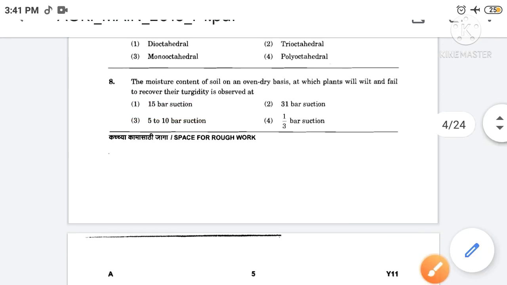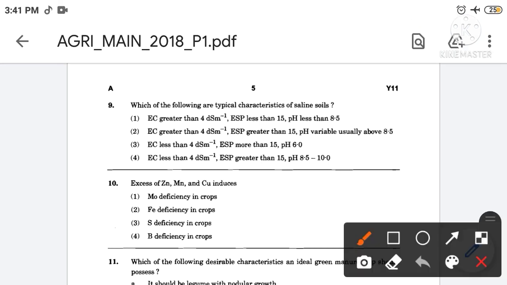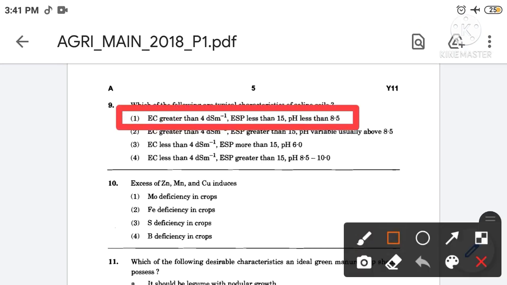Then next, which of the following are typical characteristics of saline soils? The correct answer is option number 1st. So the typical characteristics of saline soil are EC greater than 4, ESP less than 15 and pH less than 8.5.